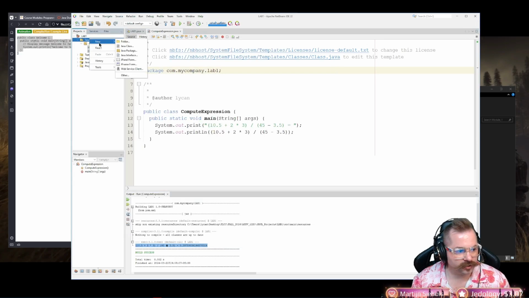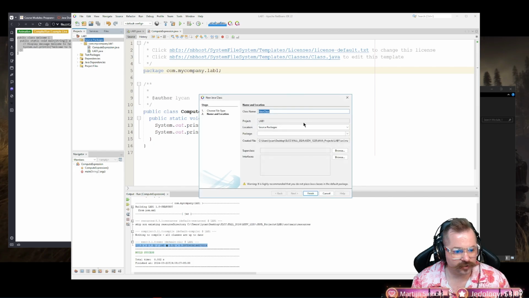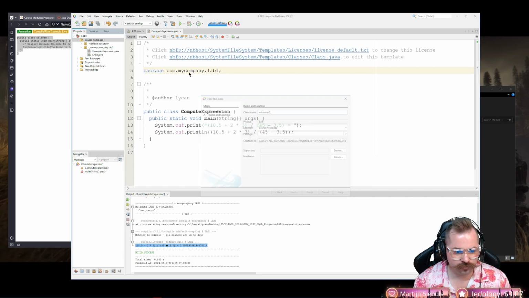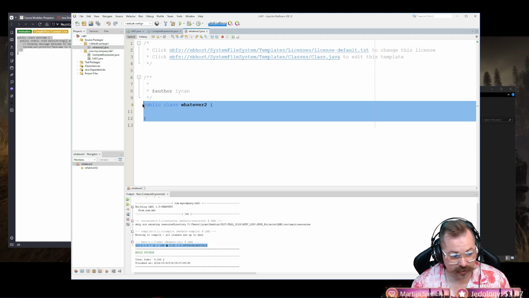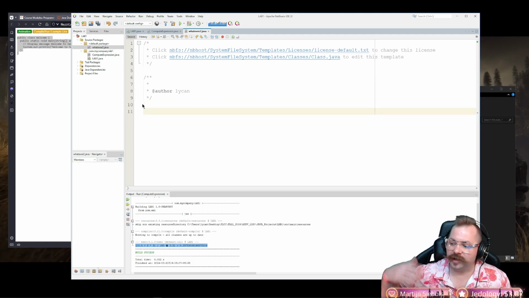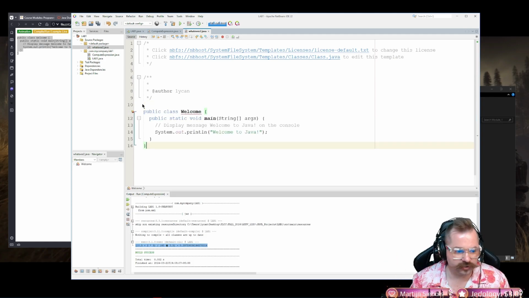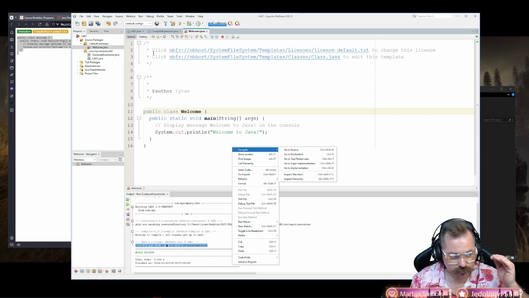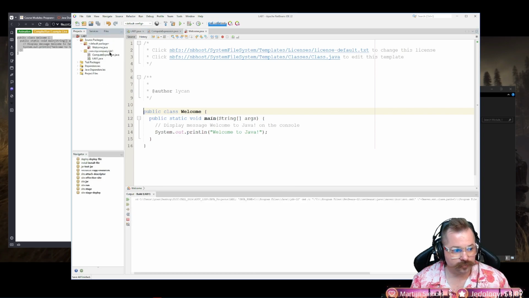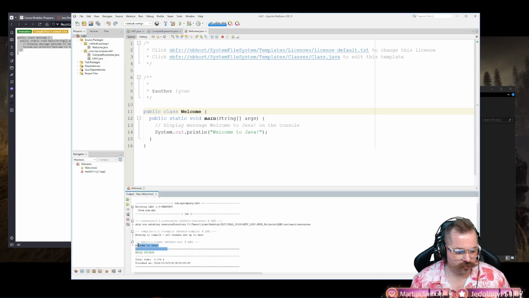Right click on source packages, new Java class, whatever 2. I'm going to come here, copy. And again, I can delete it right away, or pasting over it is what it's called when I just hit paste. And again, I have my error message. I'm going to left click, rename the file. And again, if I try to run this, it's not going to let me because I need to, what? Clean and build.